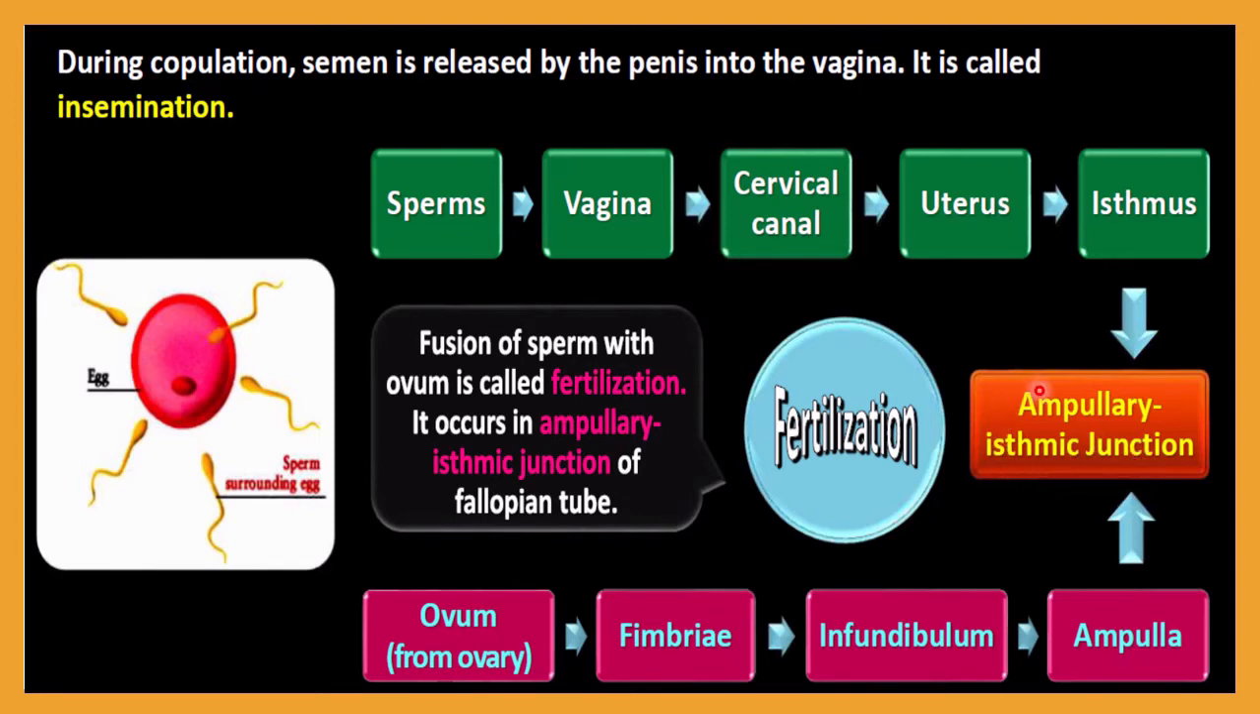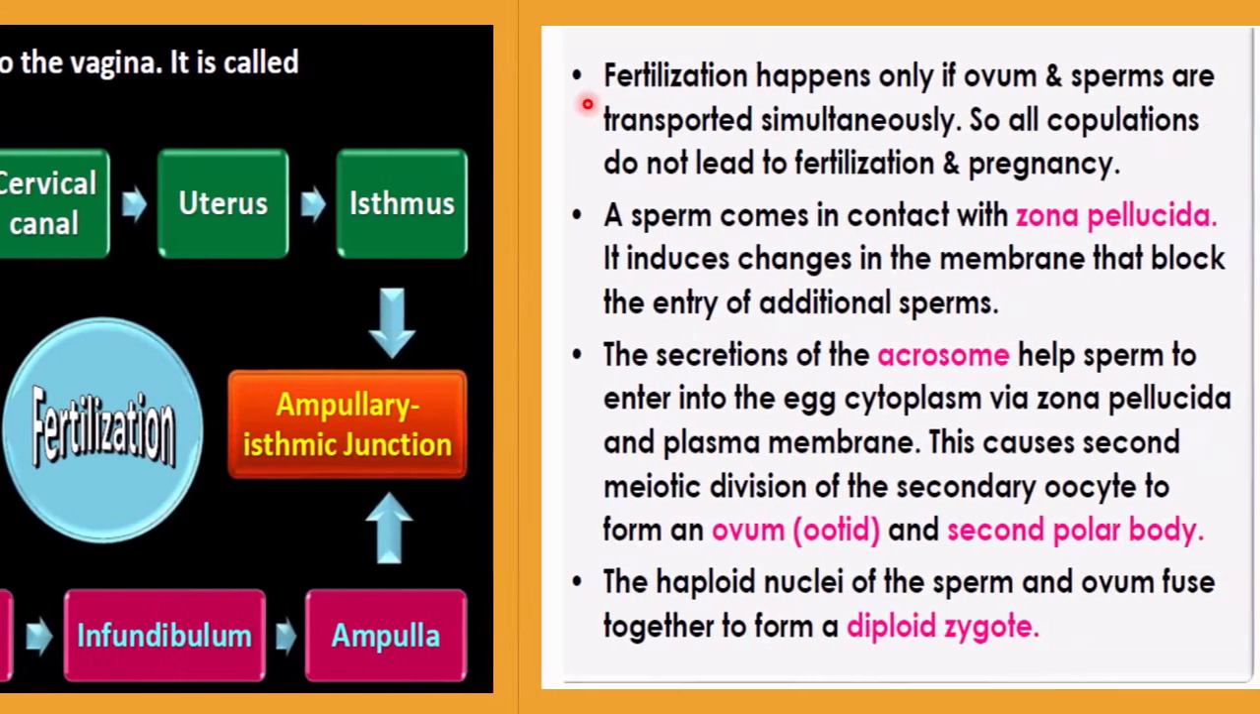This is the region or junction where the fertilization event will occur. So what is the meaning of fertilization? Fertilization is the fusion of a sperm. Here you can see the sperm cell fuse with the egg cell. So the fusion of a sperm with an ovum is called fertilization, and it occurs in the ampullary isthmic junction of the fallopian tube. You know very well what the ampullary isthmic junction of the fallopian tube is.